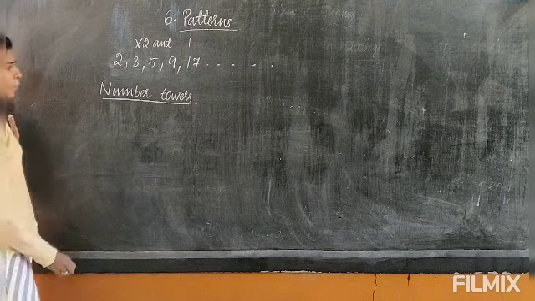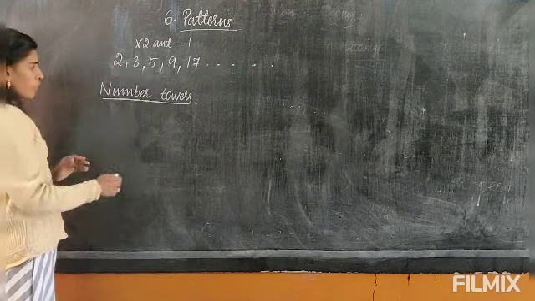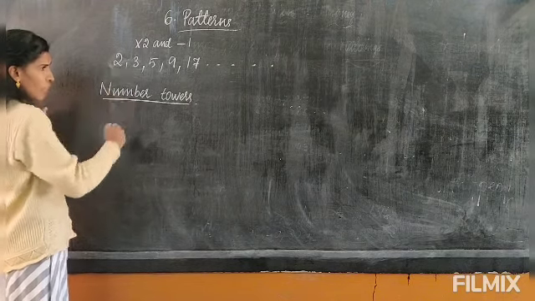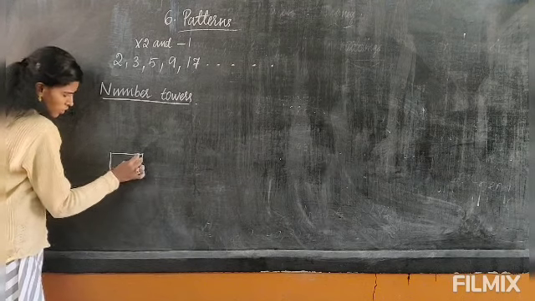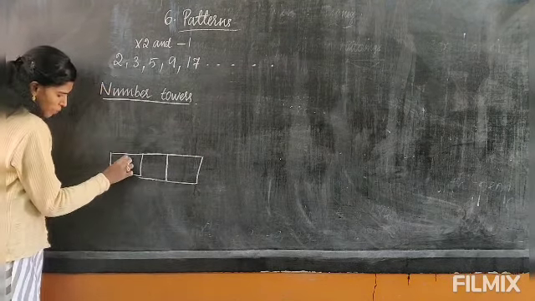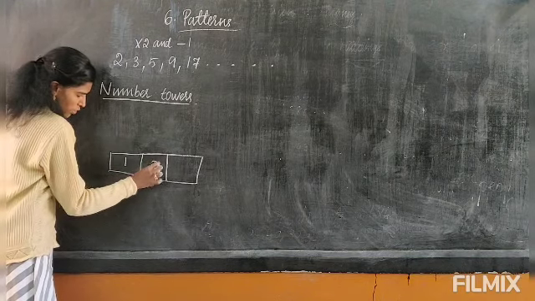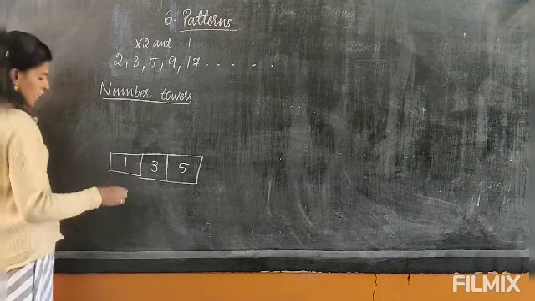Now let's see number towers. Like a tower goes up and up, that way we are going to build the number tower. So first I am writing it in the table. I am taking odd numbers. I am taking here 1. The next odd number is 3. The next odd number is 5. So I have taken 3 numbers.